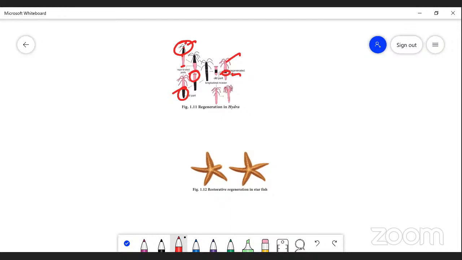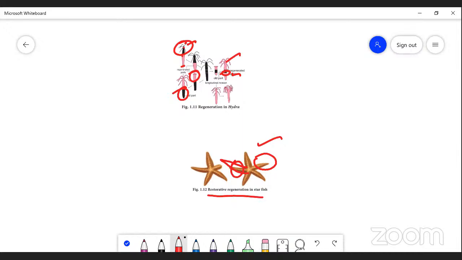Similarly, restorative regeneration. An example is the starfish, a marine organism. If you cut any one of the arms, the damaged part of the arm regenerates. This type of regeneration is called restorative regeneration.